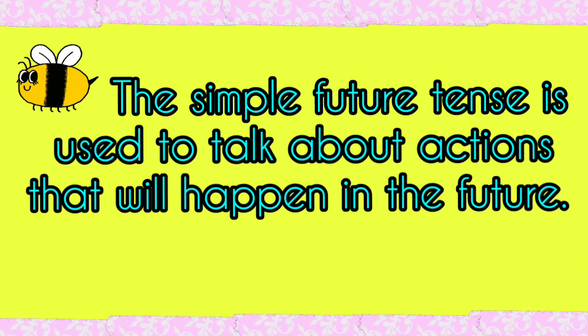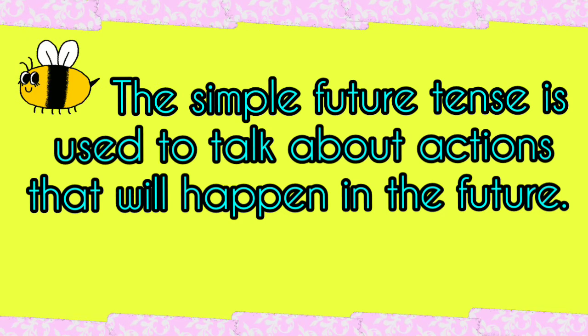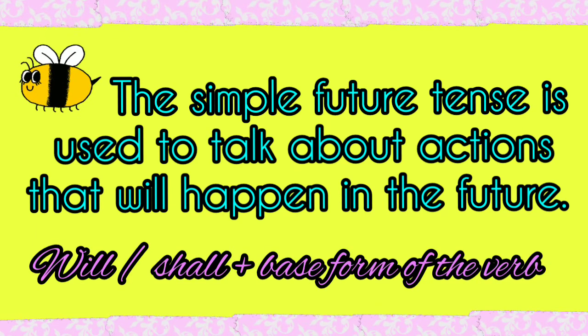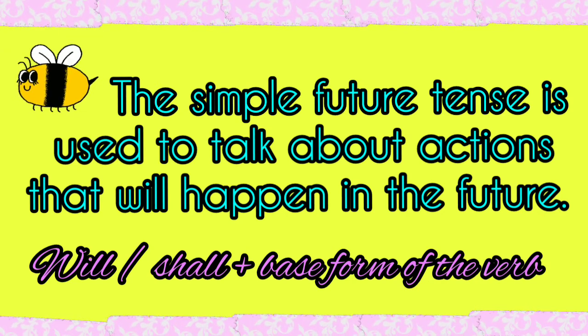You have already learned about present tense and past tense. Then, what is simple future tense? The simple future tense is used to talk about actions that will happen in the future. The future tense is formed by using the helping verb will or shall with the base form of the verb.